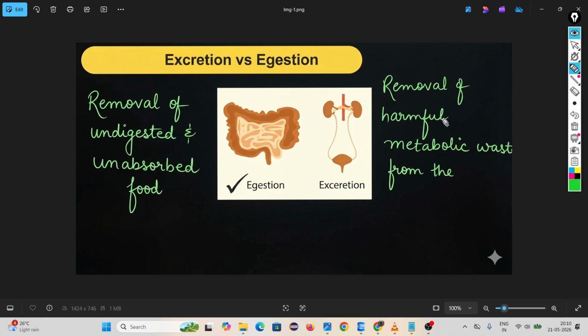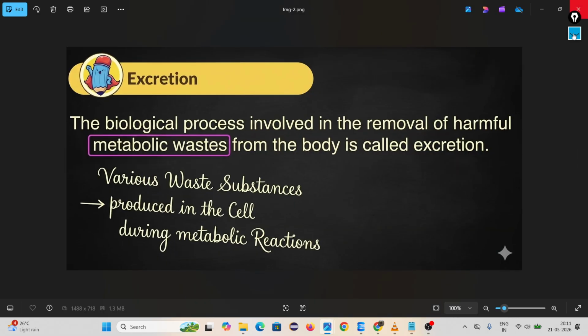Excretion happens in several ways, but the important one is our excretory system, which is nothing but the kidney. Excretion is a biological process involved in the removal of harmful metabolic waste. This is such a harmful substance. It should be removed from the body. Metabolic waste means various waste substances produced in the cell during metabolic reactions. The removal of metabolic waste is called excretion.